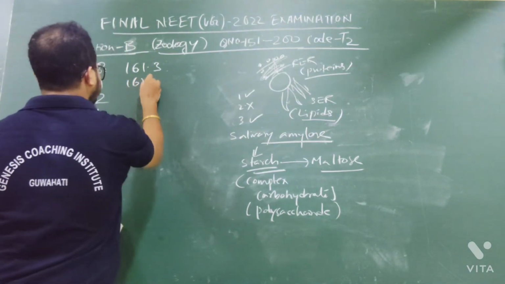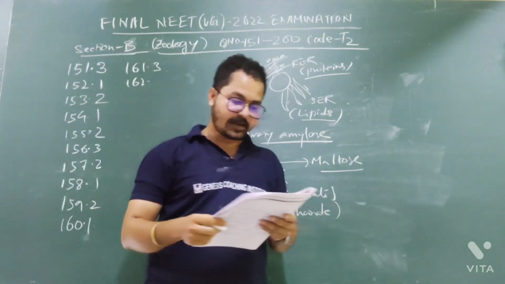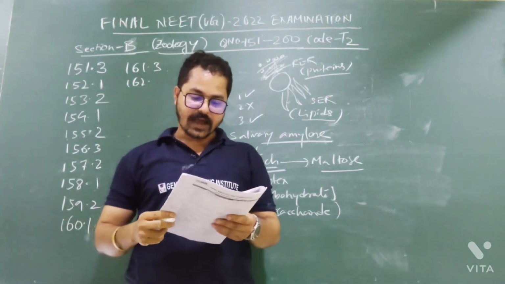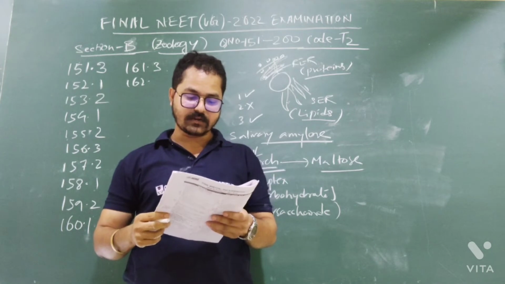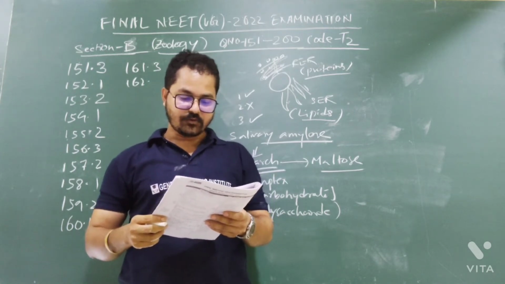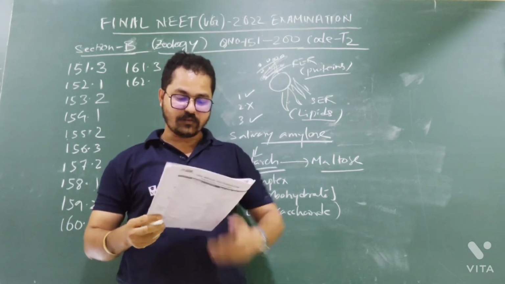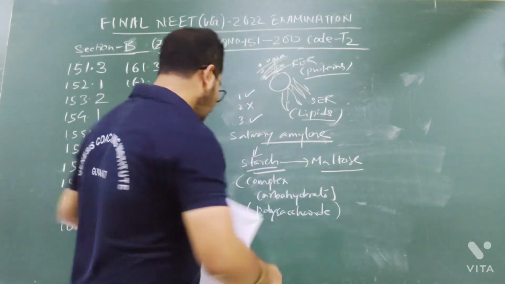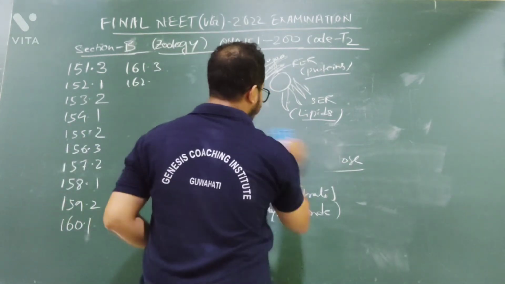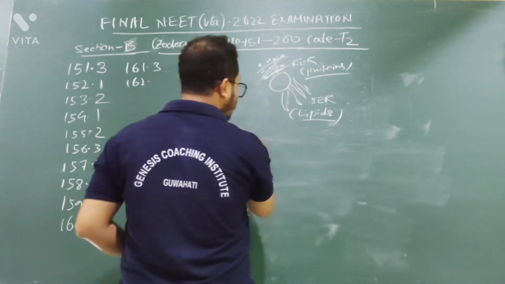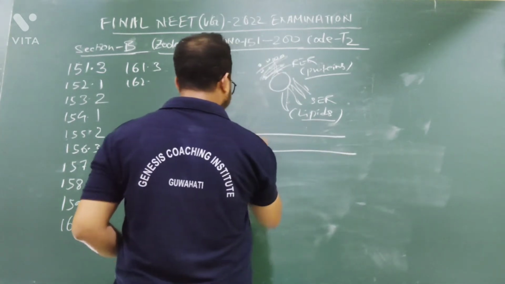Now question number 162. In an E. coli strain, the i gene gets mutated and its product cannot bind the inducer molecule. If the growth medium is provided with lactose, what will be the outcome? This is a lac operon question. In the lac operon there is an i gene, which produces a regulatory protein.